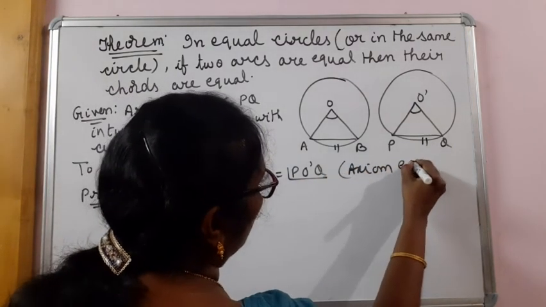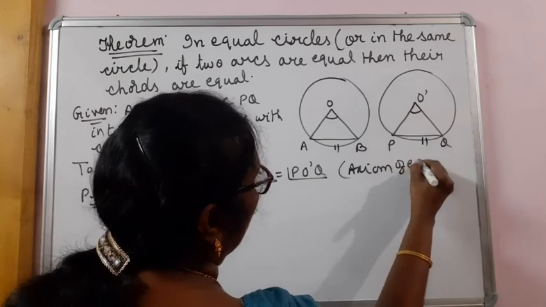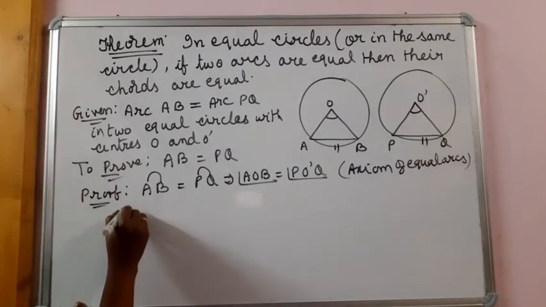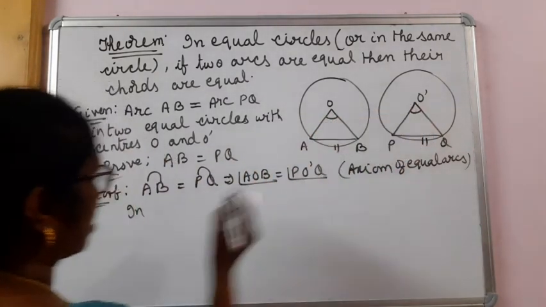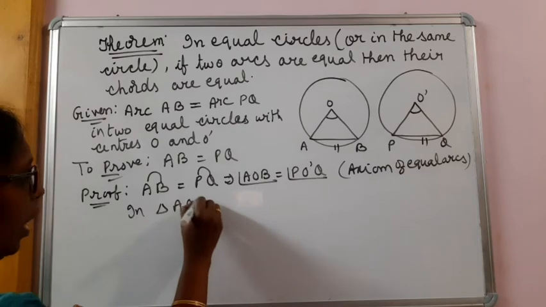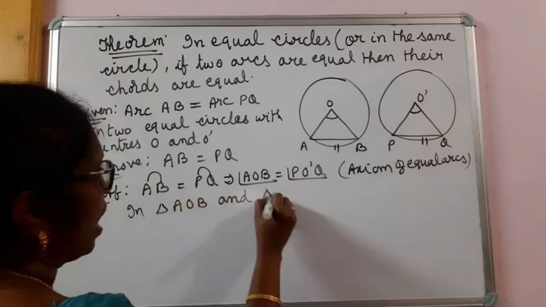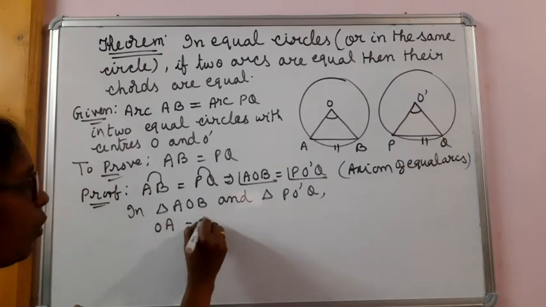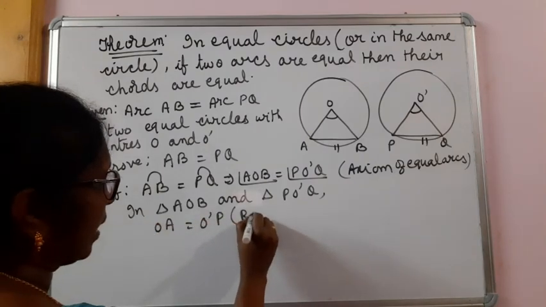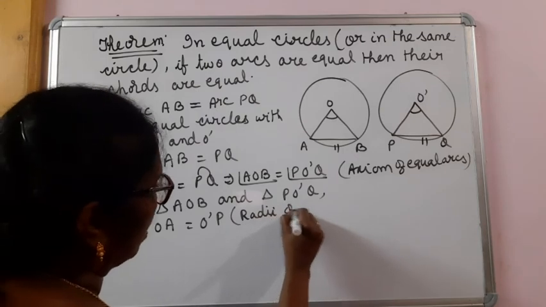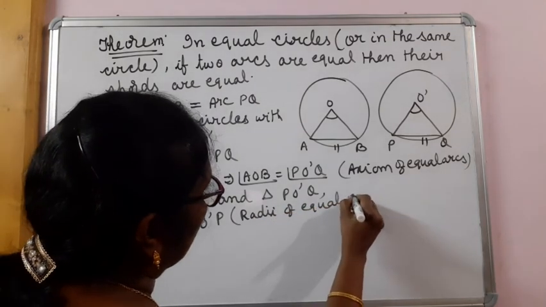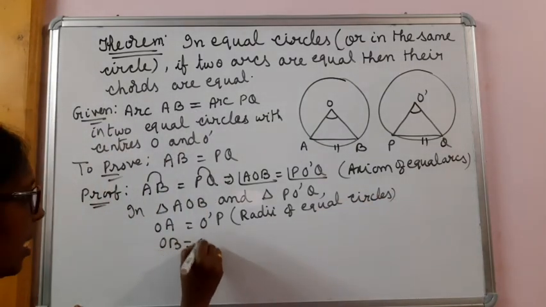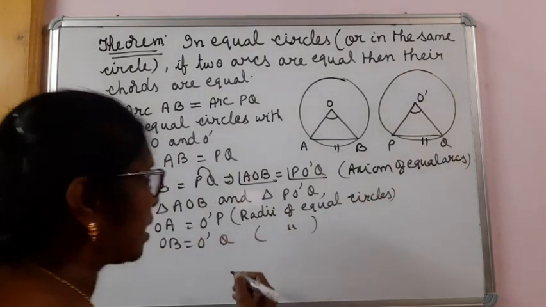Now we already know these two angles are equal. So in triangle AOB and triangle PO dash Q, OA is equal to O dash P, radii of equal circles, just like in the previous theorem we have proved. In the same way, OB is equal to O dash Q because of the same reason.